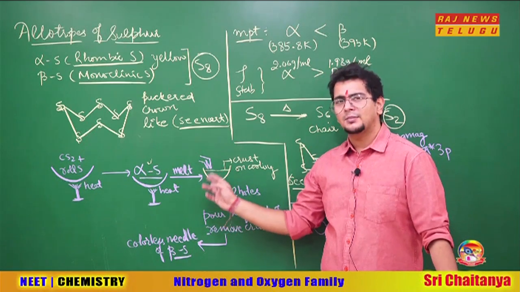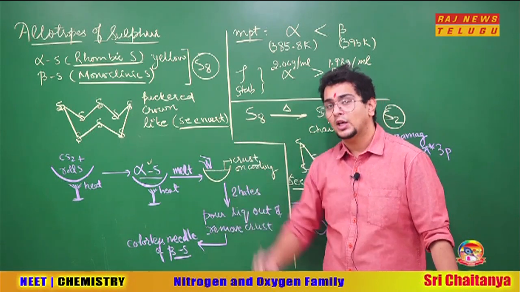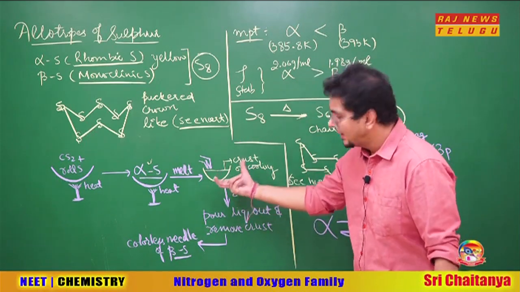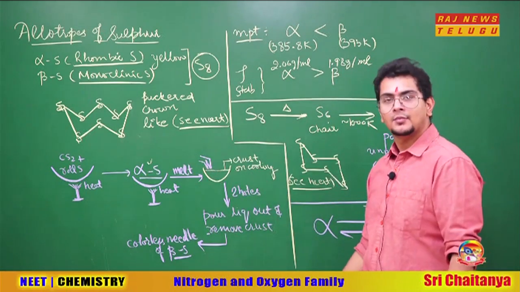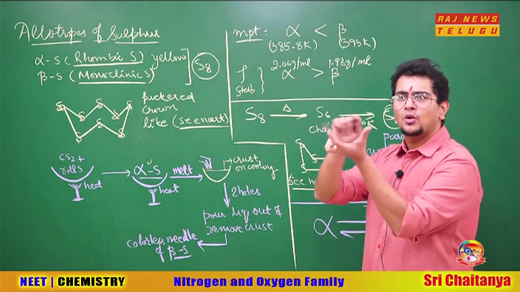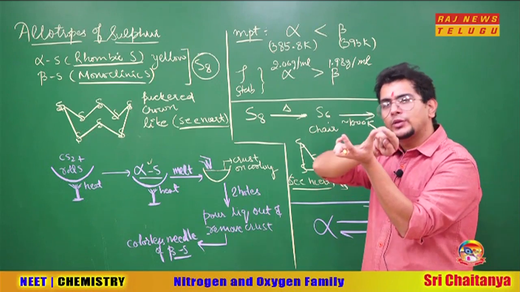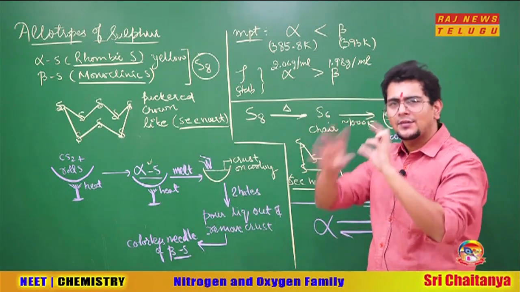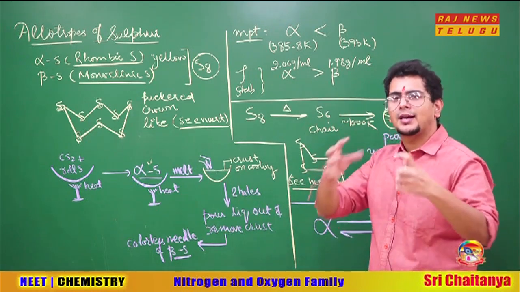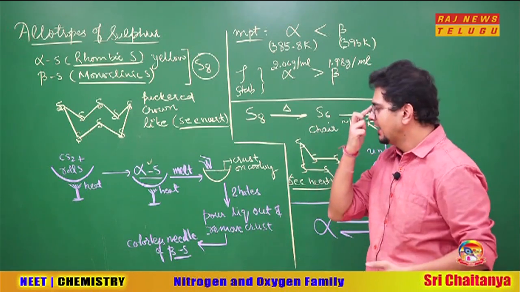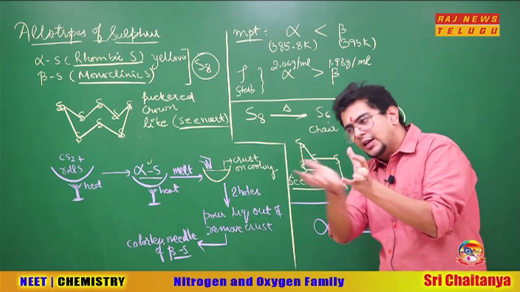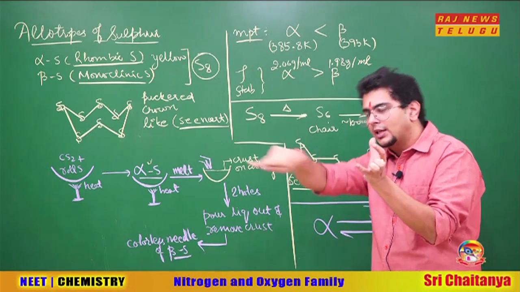There are 2 holes I can make here. So why these 2 holes are required, you can understand. From these holes, I'll pour the liquid out. So then why 2 holes? 1 hole for the air to get inside so that it can push the liquid outside. Otherwise, a vacuum will be formed inside and you will not be able to get the liquid outside properly. So 2 holes I make, and from 1 hole the air is going inside and pushing the liquid outside.